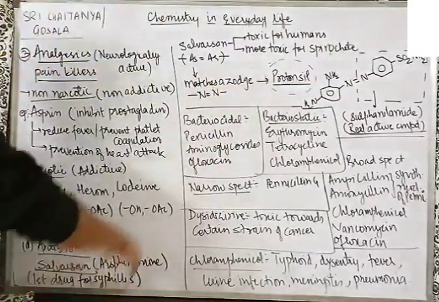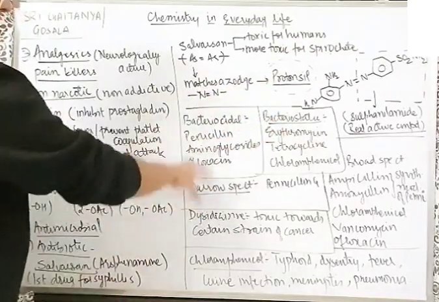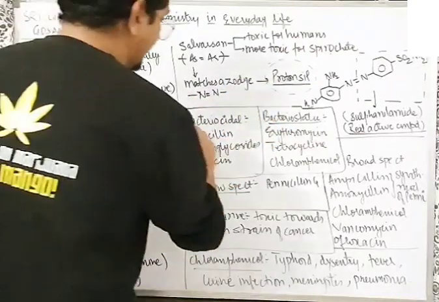Going ahead, you have to remember the bactericidal drugs. The examples are penicillin, aminoglycoside, ofloxacin. These are the three examples of bactericidal. Bactericidal kills bacteria.